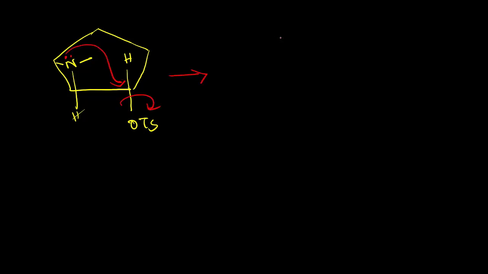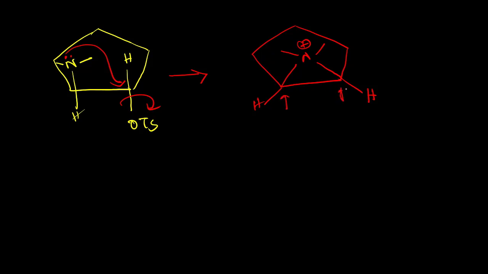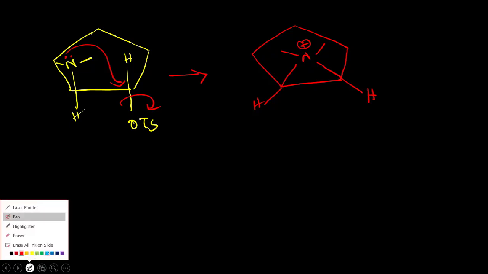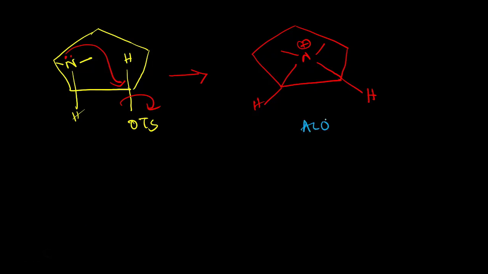Okay, so OTS is eliminated, and we will get this kind of intermediate, hydrogen, hydrogen. Now these two electrophilic centers are identical, or these two carbons are identical. So the external nucleophile OSE minus can approach either of these carbons.